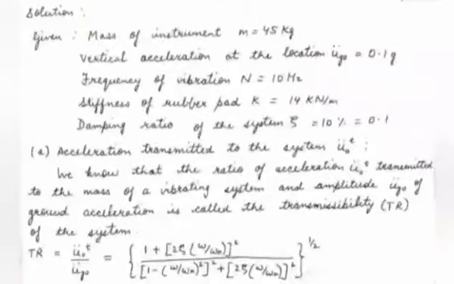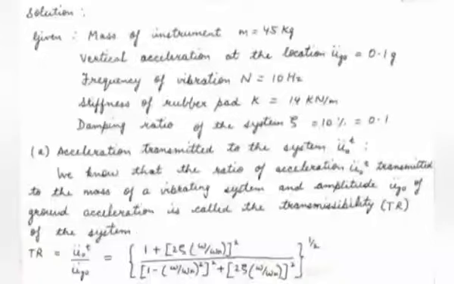To solve this question, we are given that mass of instrument represented by small m is 45 kg. Vertical acceleration at the location represented by ü_g0 is equal to 0.1 g. Here g is the gravitational acceleration. Frequency of vibration represented by capital N is 10 Hz. Stiffness of rubber pad represented by k is 14 kN per meter or 14 × 10^3 Newton per meter. Damping ratio of the system ζ is equal to 10%, which is equal to 0.1.